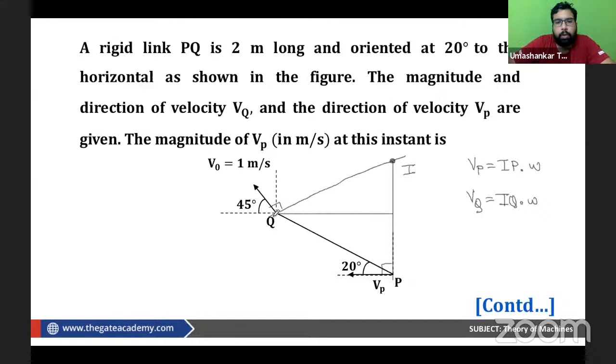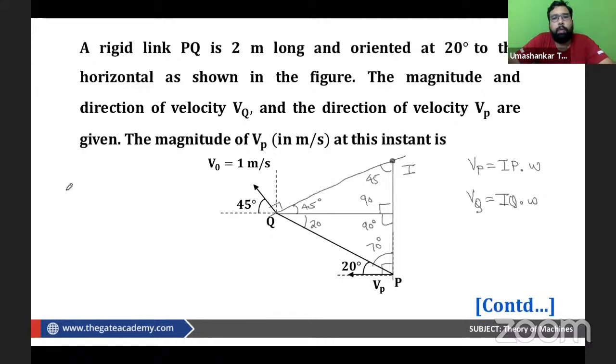Also, like in short tricks, 45-90, so this will be 45. See, mostly we get trapped into the play of the geometry. Are you getting my point? So don't do that. Try to manage the question as sharply as possible. So this is 20, so this will be 70. This will be 70, and this is 90, so 90 and 70, this must be 20. This is 45, this is 90, and this should then be 45.